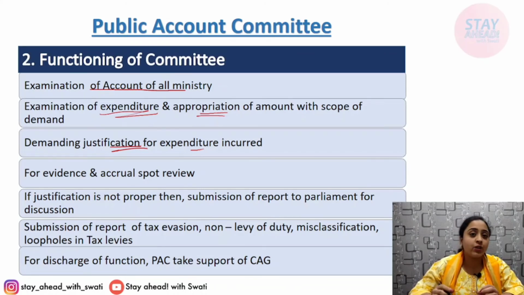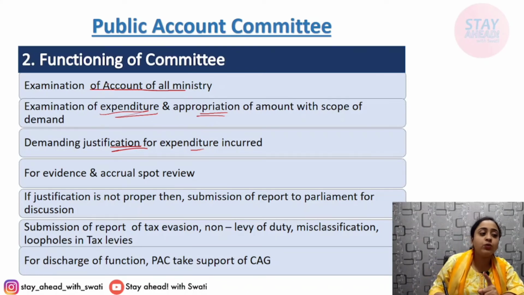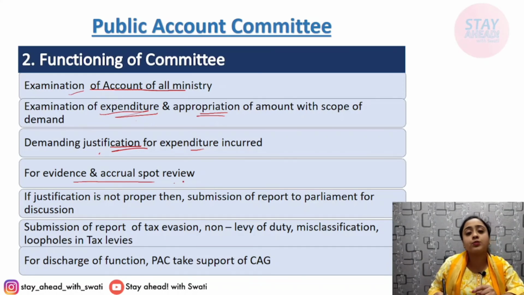It will be checked. Who will check it? PAC, the Public Accounts Committee. It will generally do auditing, examination of accounts, and examination of expenditures. It can ask for justification, for evidence and accruals. For that, it can do a spot review. Other than this, if the justification is not satisfactory, is not proper, then it can make a report and submit it to Parliament.